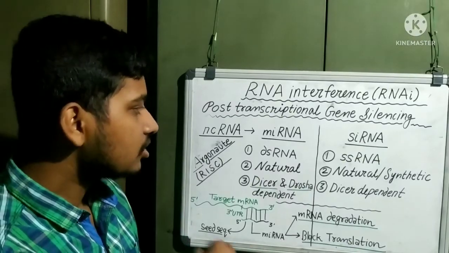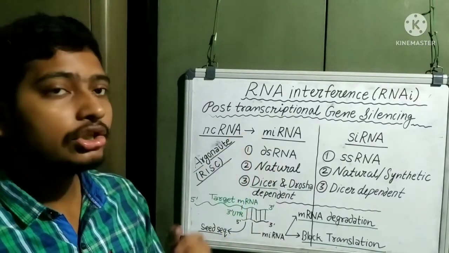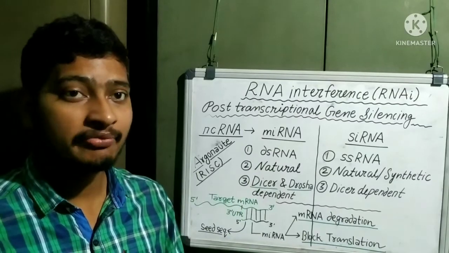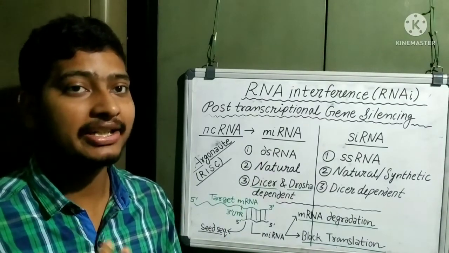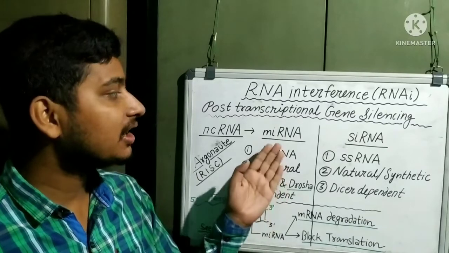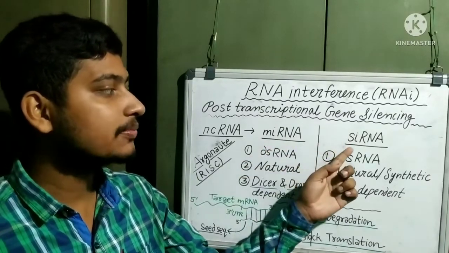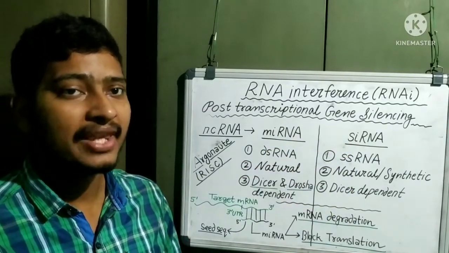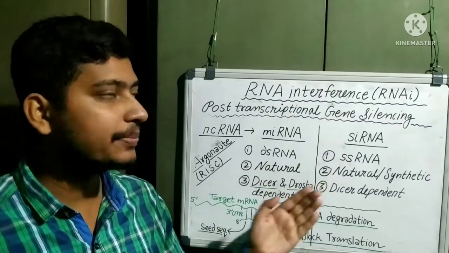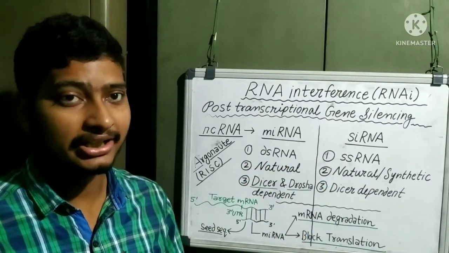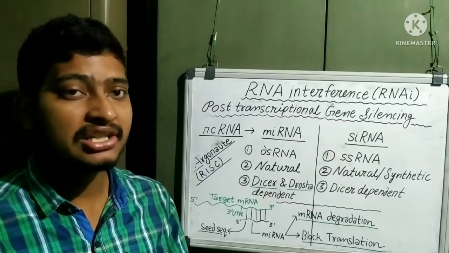Okay, so some non-coding RNAs are involved in the process of RNA interference, like microRNA and small interfering RNA. I will tell you the difference between these two types of RNA, and after that we will solve some of